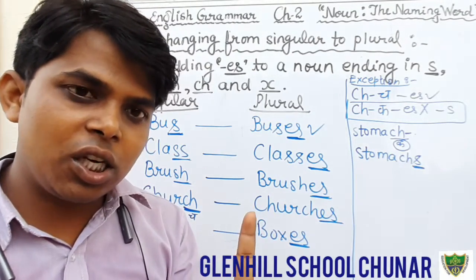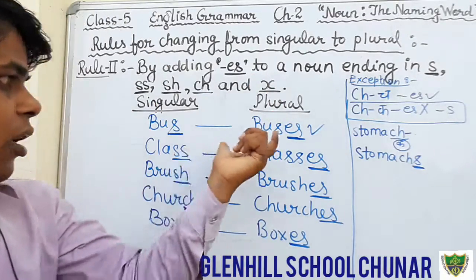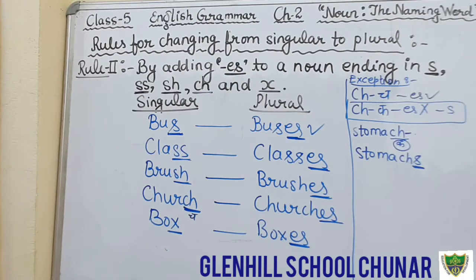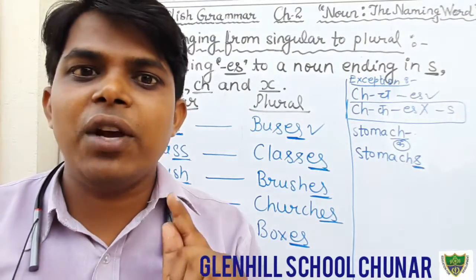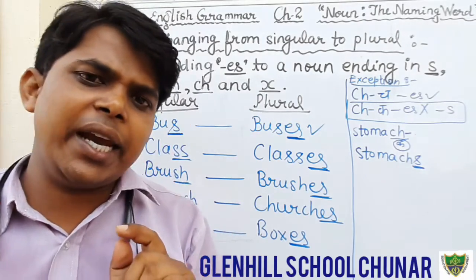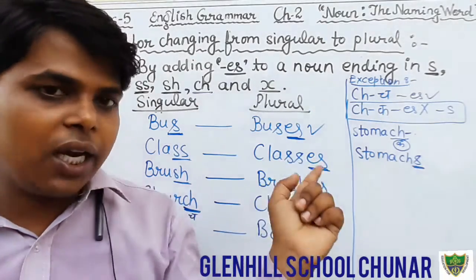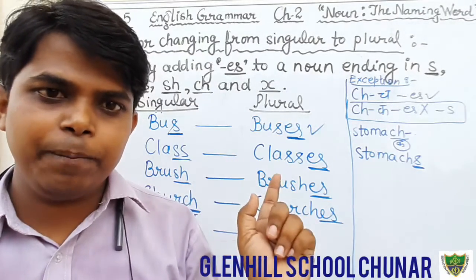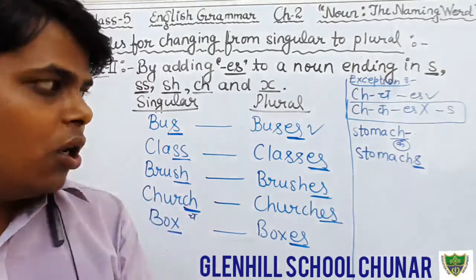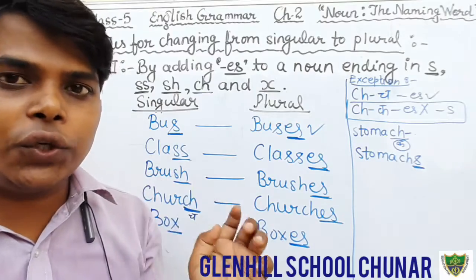Okay students, is it clear? I hope that you all have understood. Just write down all these singular and plural. I hope you understand the first rule, in which we have added only s, and the second rule, in which we have added es, but there is an exception that I have told you. So revise it and also prepare your notebook. Your homework is to learn the singular and plural taught today.